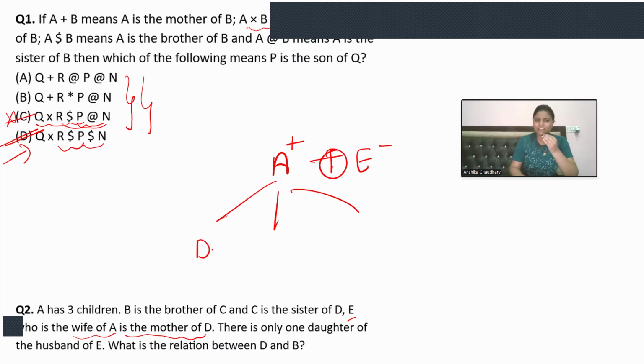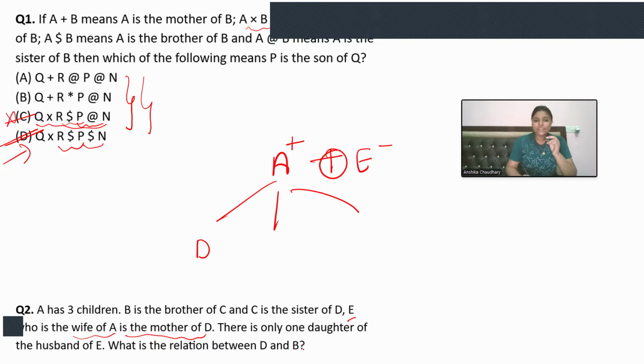So we can take D here, but we don't know the gender of D so far. There is only one daughter of the husband of E, that means A. So A has three children and only one daughter.